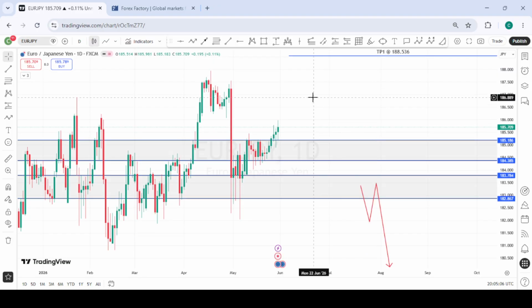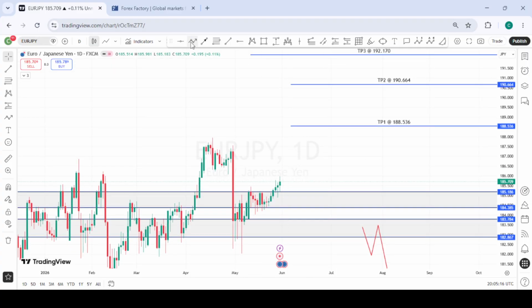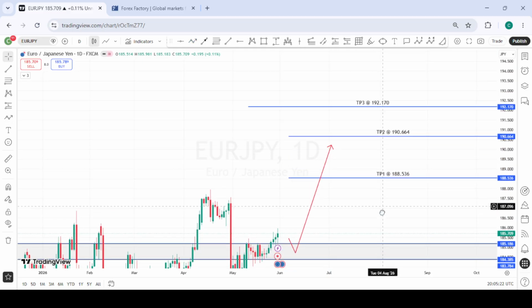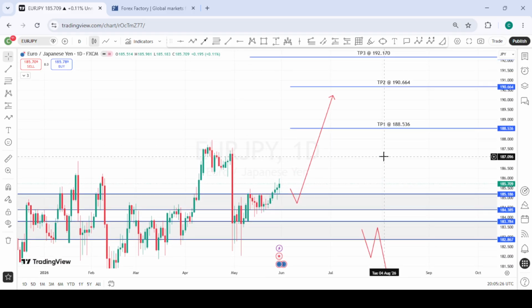We have here EURJPY, and for EURJPY, it's similar to what we have on GBPJPY. So all we are looking forward to is a possible pullback to this area of interest to give us buying opportunities to the upside. We are waiting for price to retest this area of interest. We'll take our buys to the upside. So these are the various targets we have for EURJPY for the coming week.